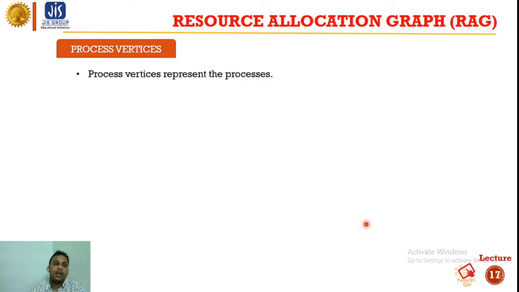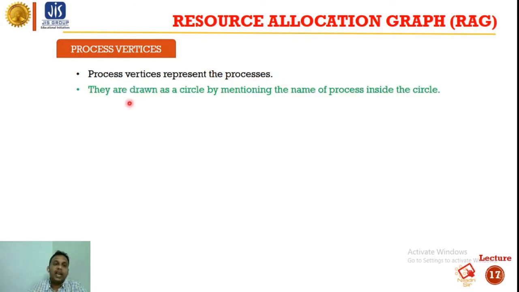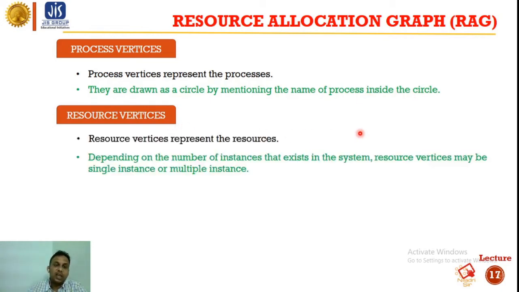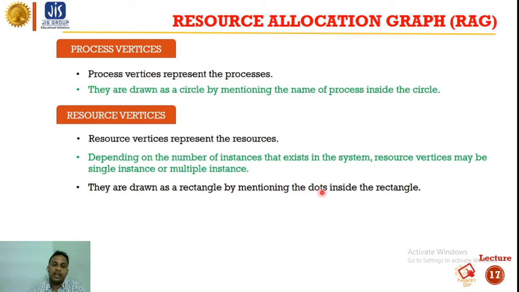Now, what is the use of process vertices? Process vertices basically represent the processes. They are drawn as a circle with the name of the process mentioned inside the circle. Resource vertices basically represent the resources. Depending on the number of instances that exist in the system, resource vertices may be single instance or multiple instance. They are drawn as a rectangle with dots inside the rectangle.